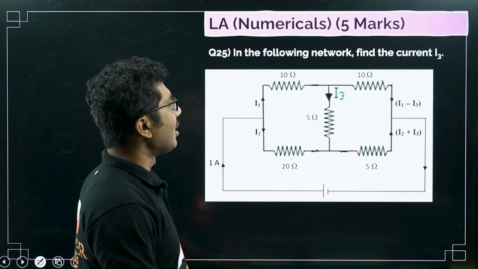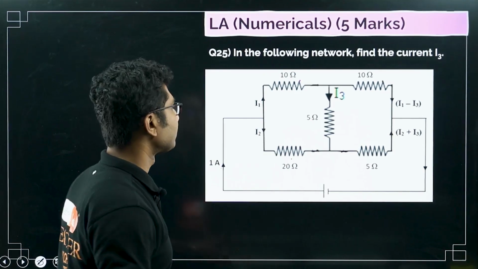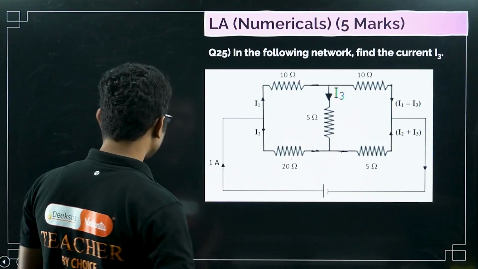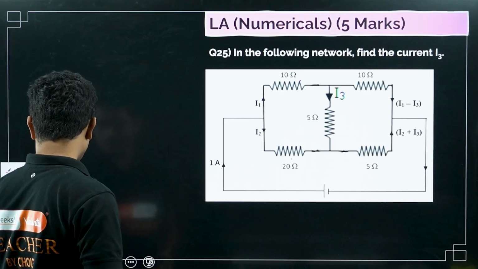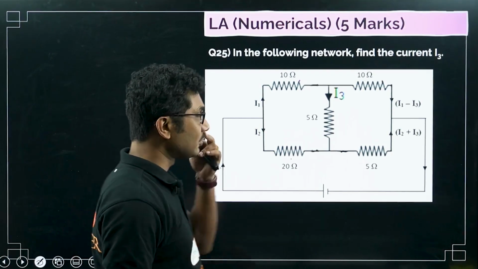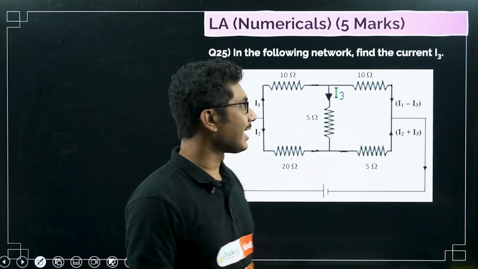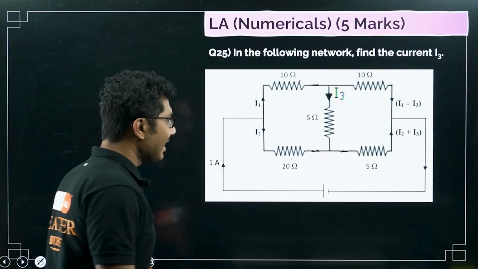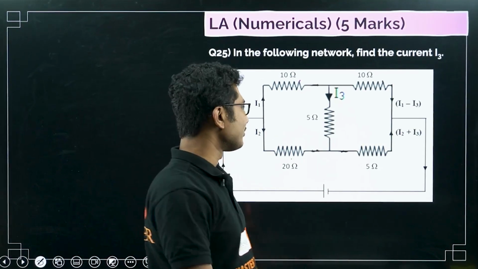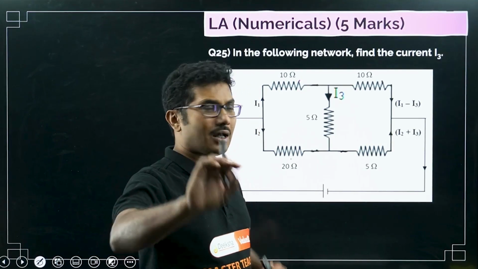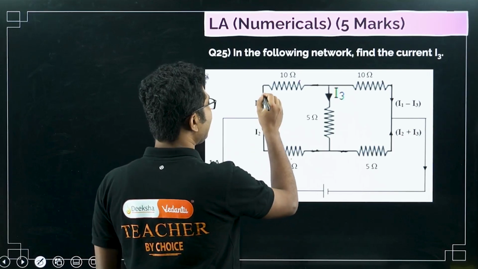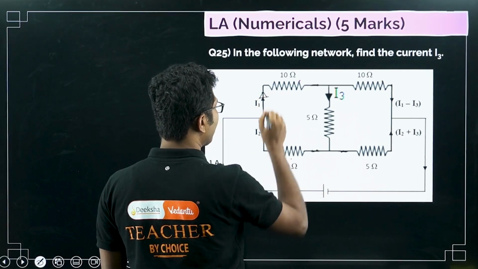So you have to find the current I3. How can you solve that? This question came once before, last year also, a similar question with a slightly different diagram and different values. It is a slightly tricky question. If you want to skip this question, you can skip it, but those who are aiming for 90% have to watch this video.